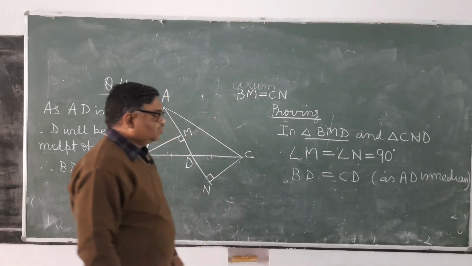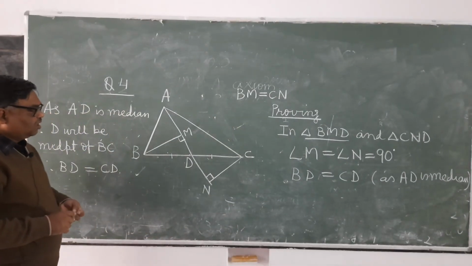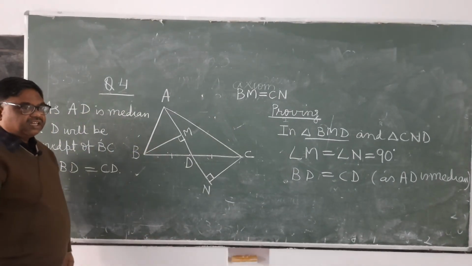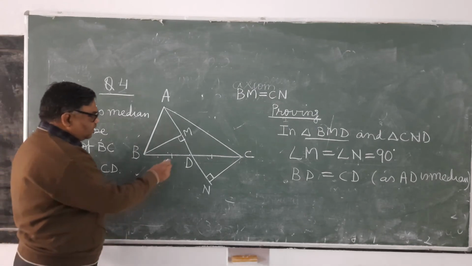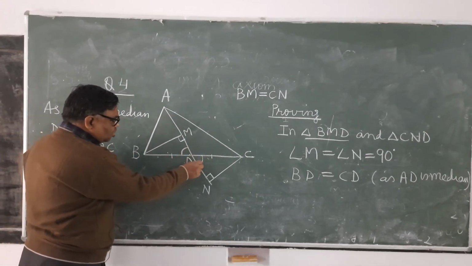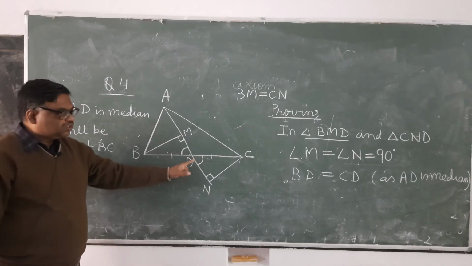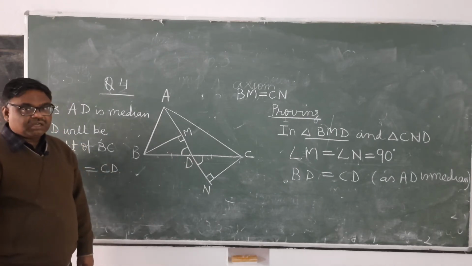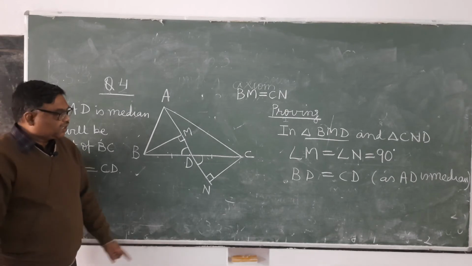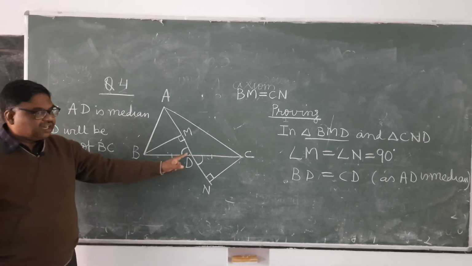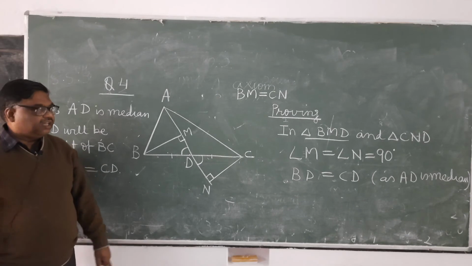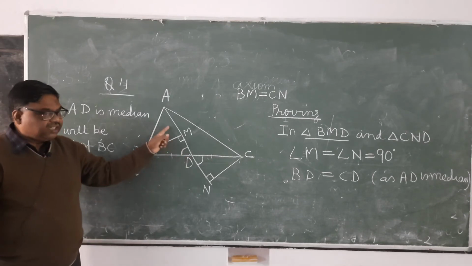Now, you can see here, is there any other thing also equal? So, yes, this angle is equal to this angle. This angle is equal to this angle. Why they are equal? Vertically opposite angle. How will you write this angle? We will not write angle D. We will write angle BDM.